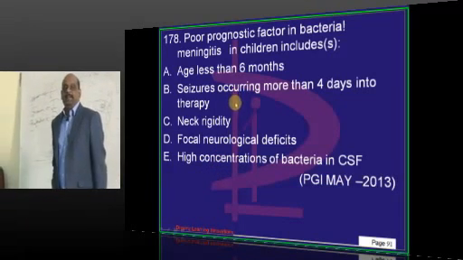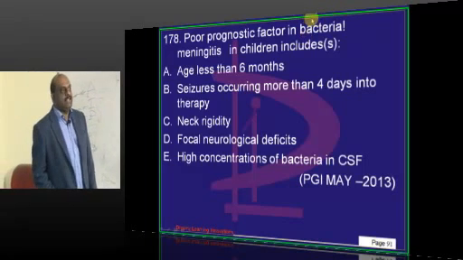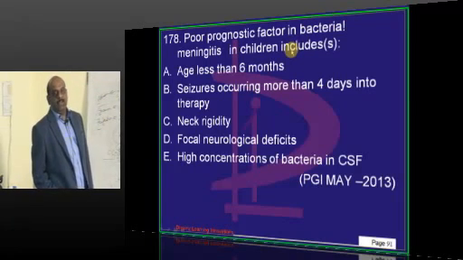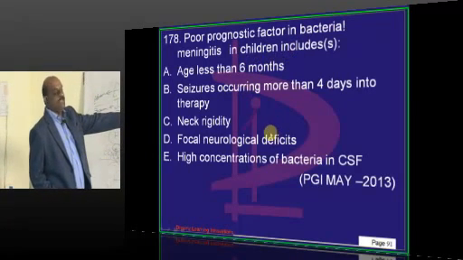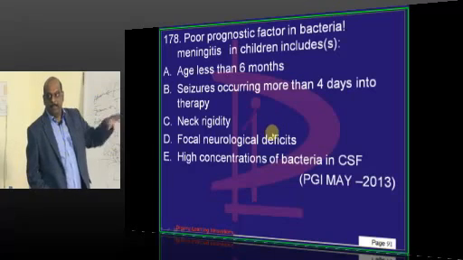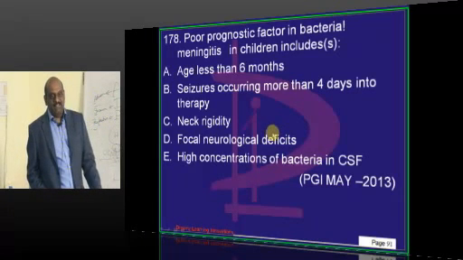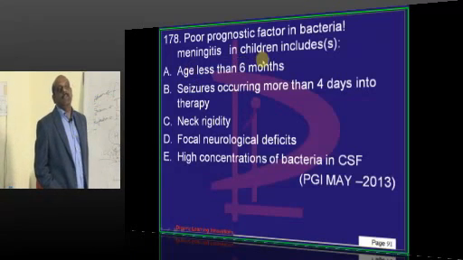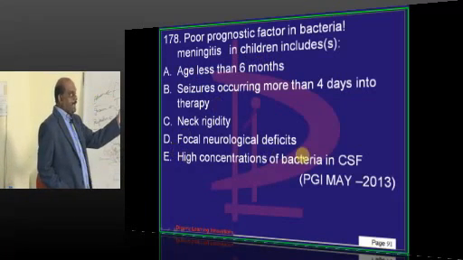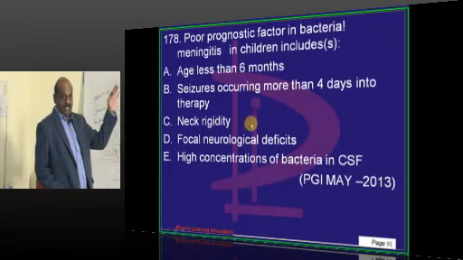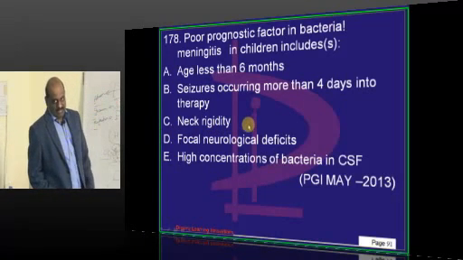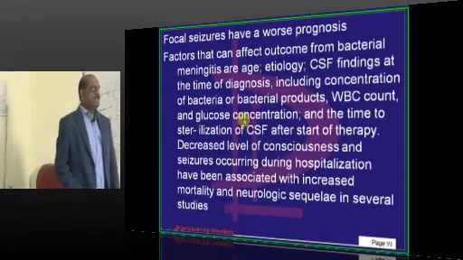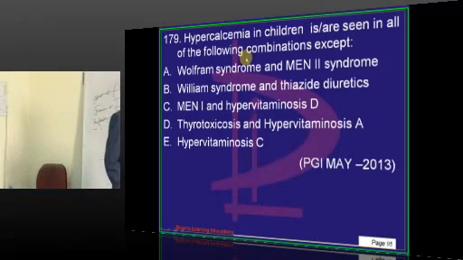Bacterial meningitis. Are there any factors that suggest a poor prognosis? Yes sir. In bacterial meningitis, if focal neurological deficits develop, like paralysis or seizures, you have a poor prognosis. Any age less than 6 months, poor prognosis. High concentration of bacteria, poor prognosis. But neck rigidity is not included in the poor prognostic findings is what you need to basically understand.